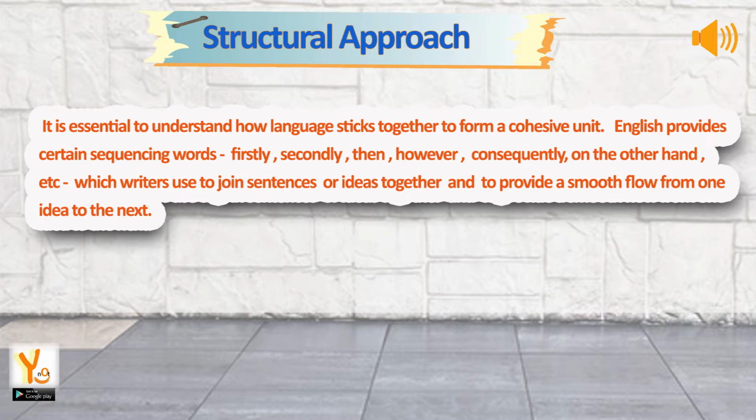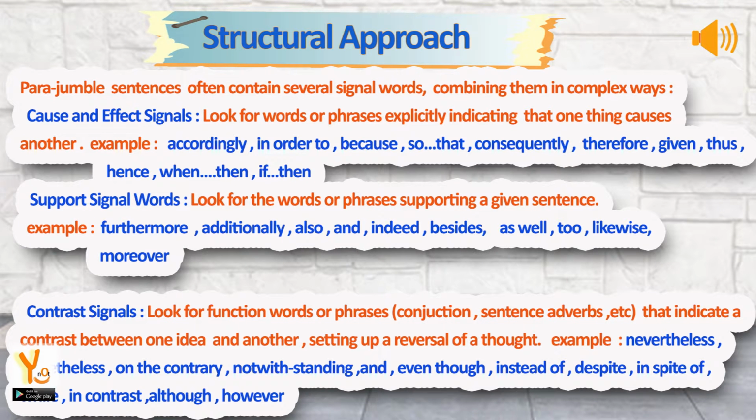Fourth approach is structural approach. It is essential to understand how language sticks together to form a cohesive unit. English provides certain sequencing words such as firstly, secondly, then, however, consequently, on the other hand, etc., which writers use to join sentences or ideas together, and to provide a smooth flow from one idea to the next. Parajumble sentences often contain several signal words, combining them in complex ways.